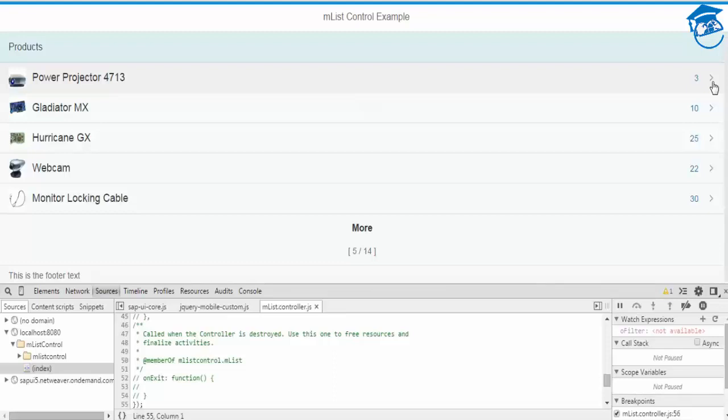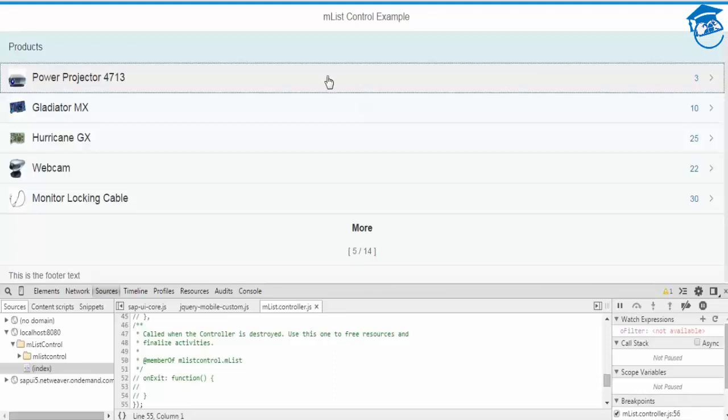Clear? When you press on this, there should be an event code, because you want to know which item you have pressed and what you want to do. Even see, when you say navigation, the hyperlink color will be changed when you hover. That's how it happens when you use navigation.